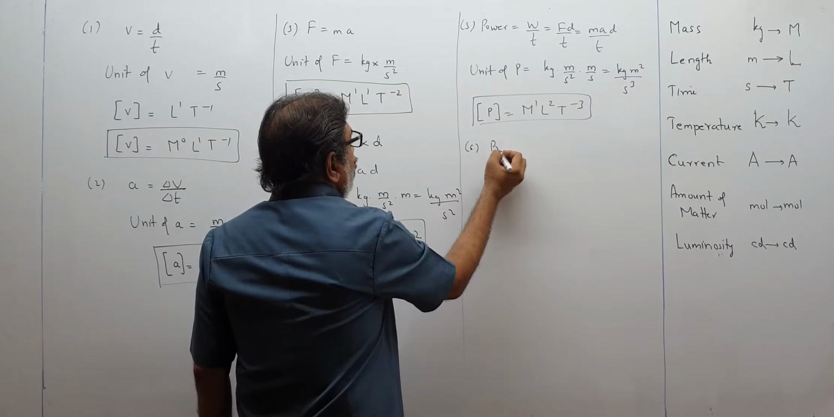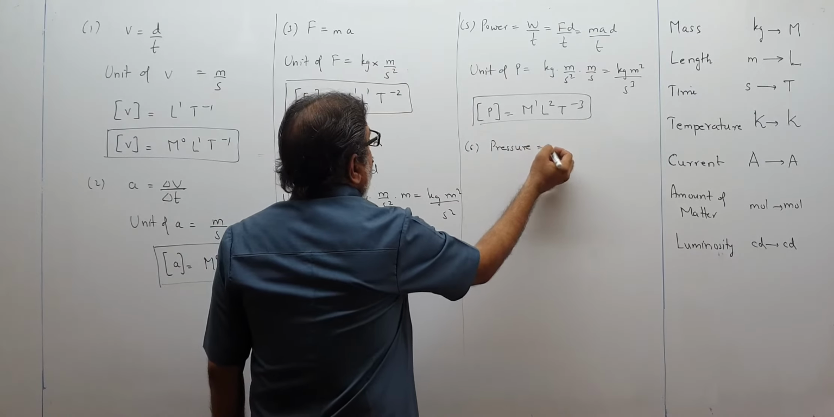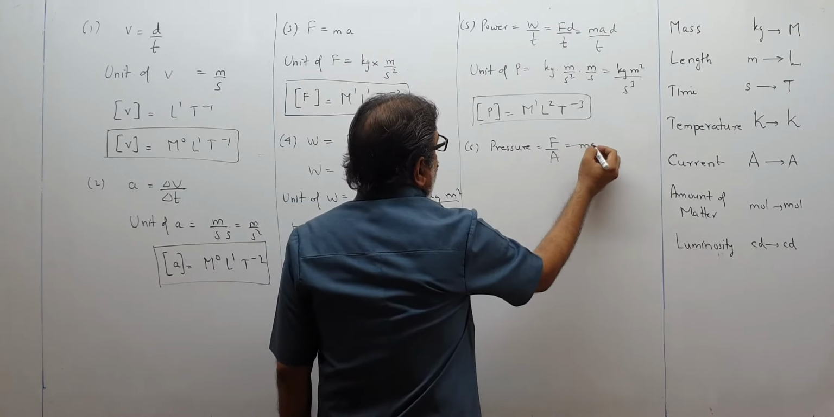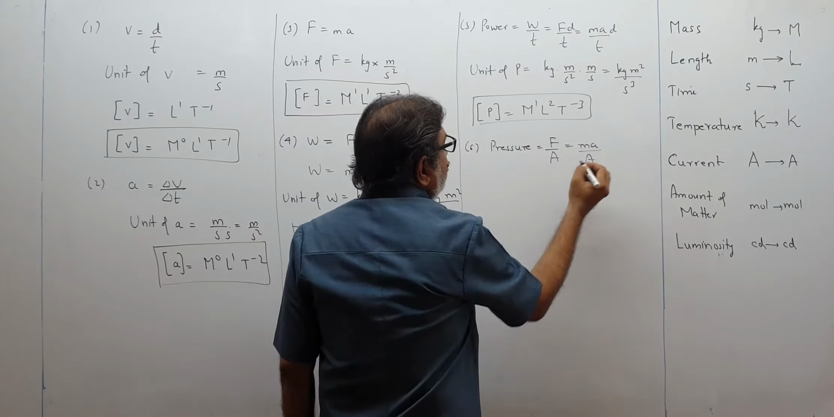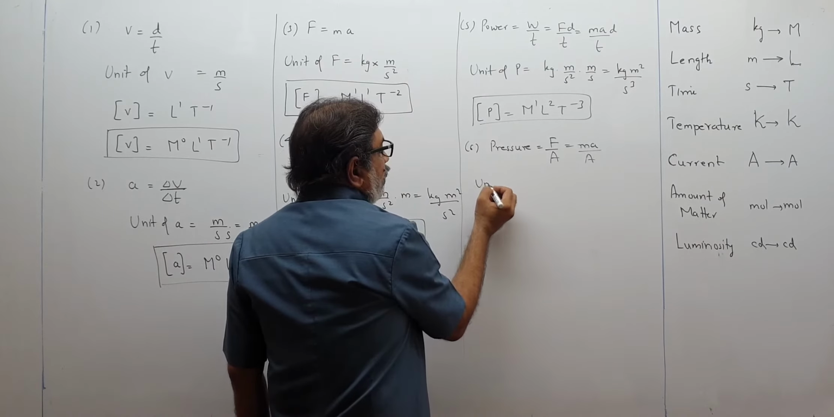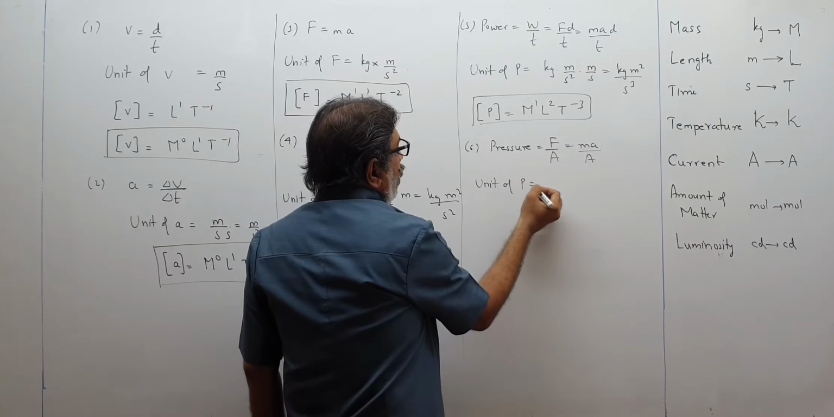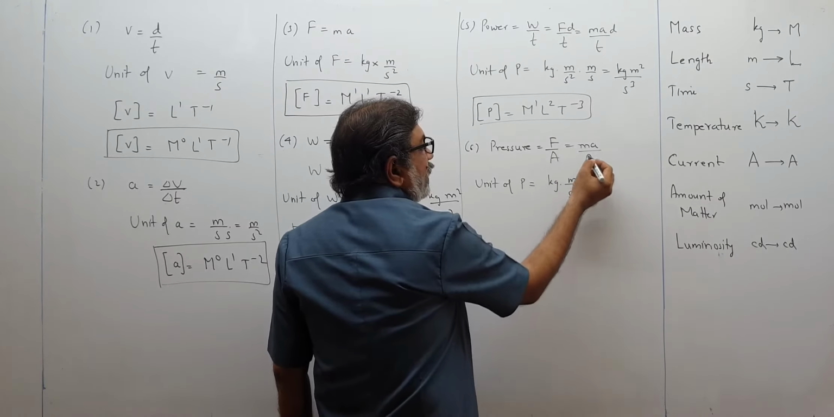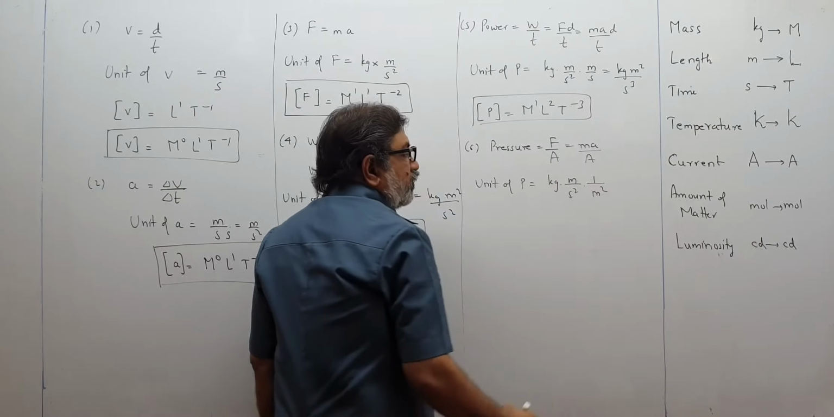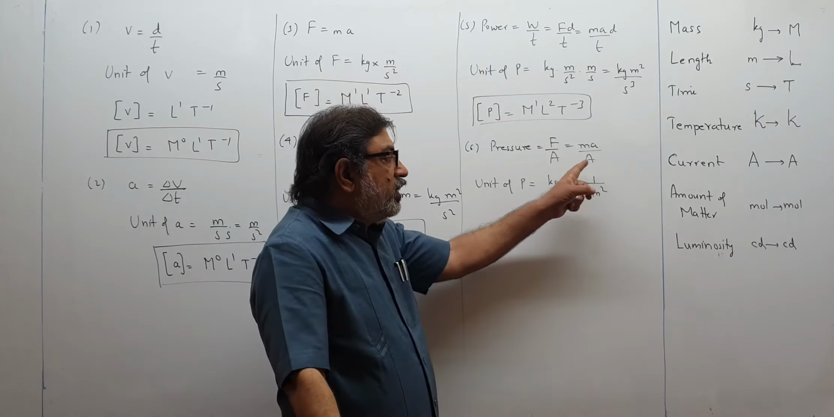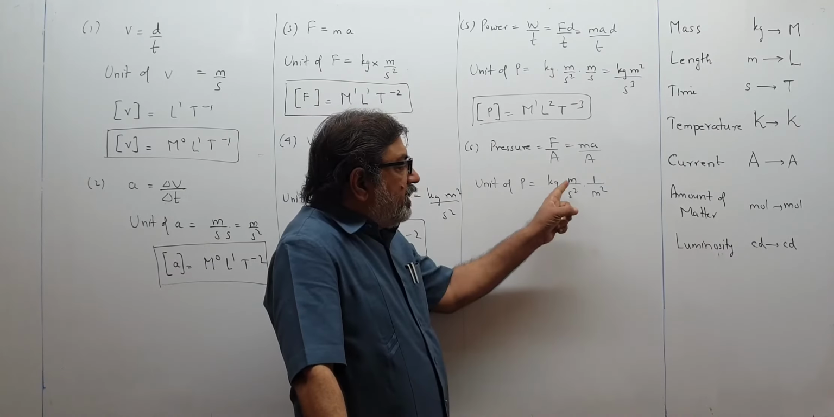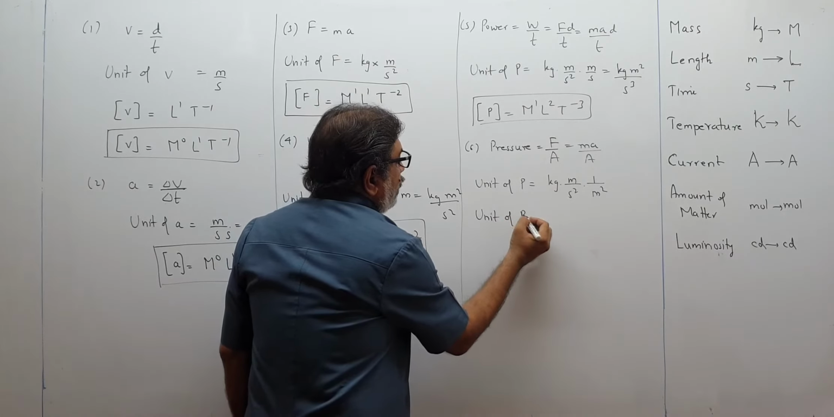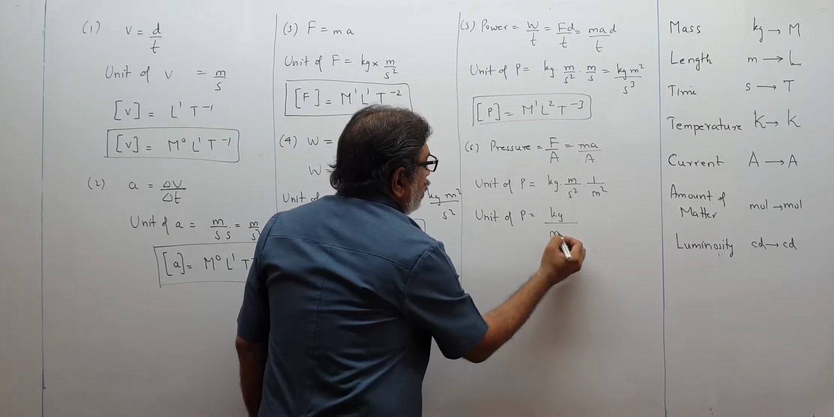Pressure, we know it is force upon area. Force means ma upon area. So the unit of pressure: mass means kilogram, acceleration means meter upon second square, area 1 upon meter square. See, area is in the denominator, so we have to write the unit of area in the denominator. One meter will get cancelled, so I write the unit of P is equal to kg upon meter second square.